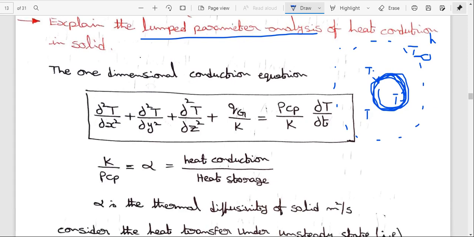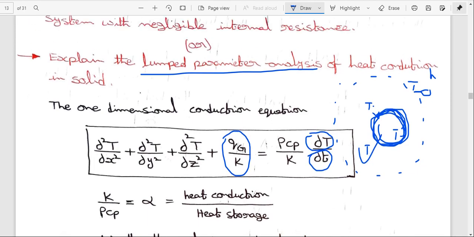I am considering the one-dimensional conduction equation, which I already derived in the first unit in the Cartesian coordinate system: d squared T by dx squared plus d squared T by dy squared plus d squared T by dz squared plus qg by k, the internal heat generation, equals rho Cp by k into dou T by dou t. The change in temperature depends upon the change in time.